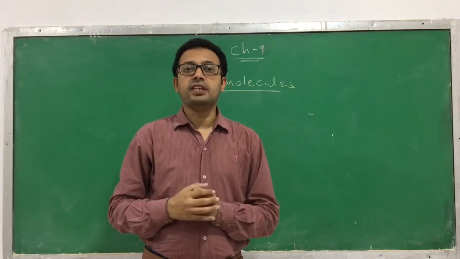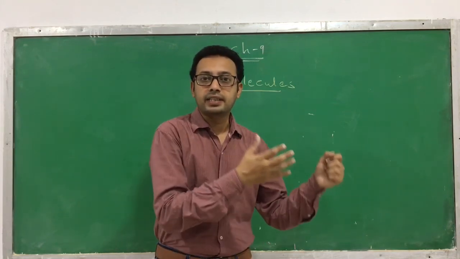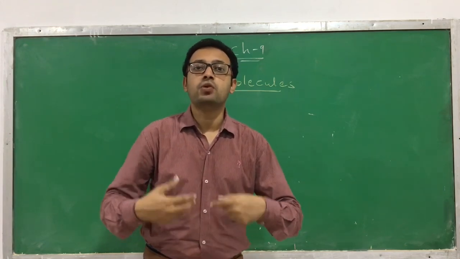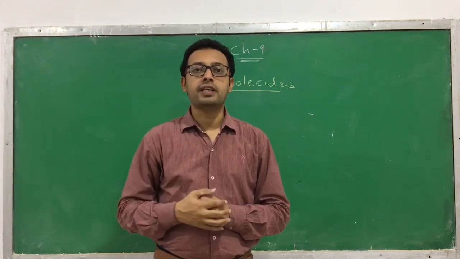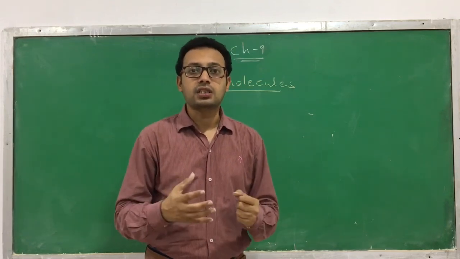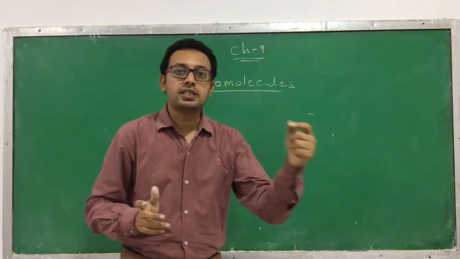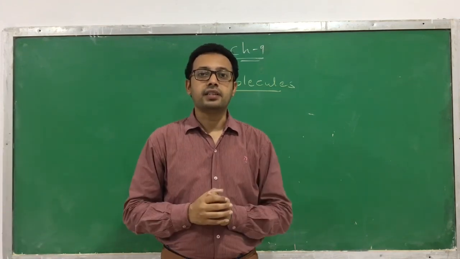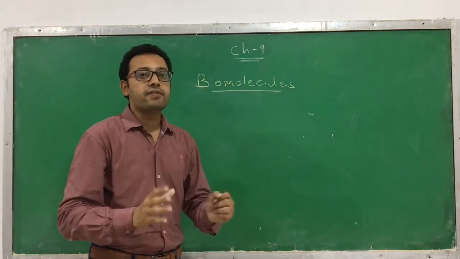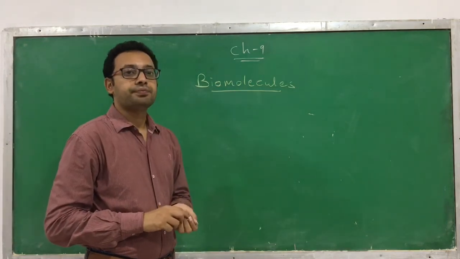But the difference is that in the compounds found in a living organism, the ratio of carbon and hydrogen is much higher compared to non-living things like the earth's crust. So these are the chemical compounds found in our surroundings, whether non-living or living. Here we have to focus on the compounds found in a living organism, which we call biomolecules.